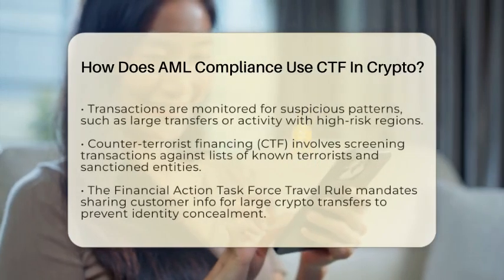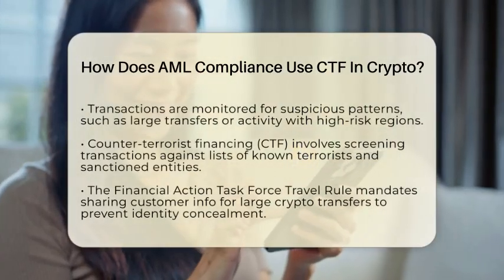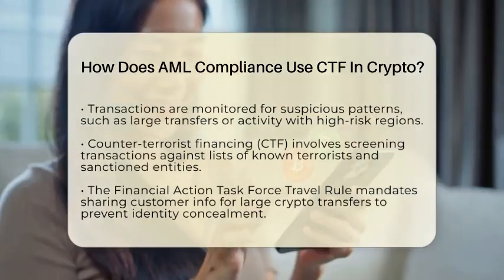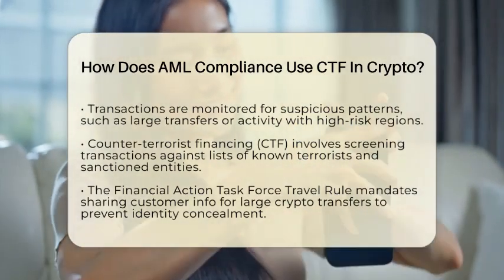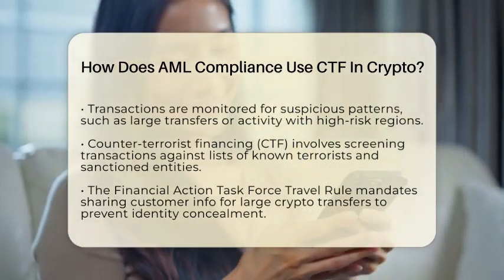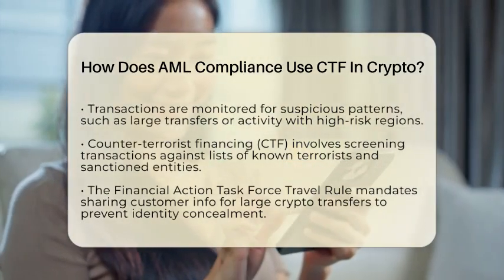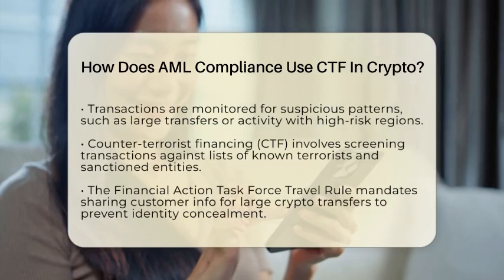Counter-terrorist financing, or CTF, is a part of this process. It focuses on stopping funds from reaching terrorist groups. To do this, exchanges screen transactions against lists of known terrorists or sanctioned entities. If a transaction involves an address or person on these lists, it gets flagged or blocked. This is essential because terrorists often rely on crypto to move money quickly and secretly.